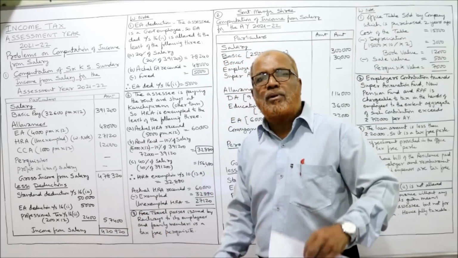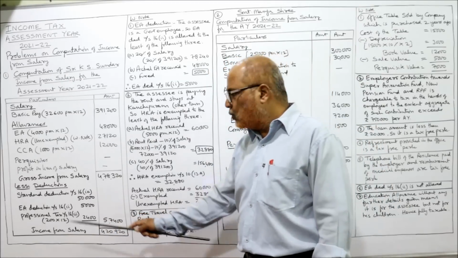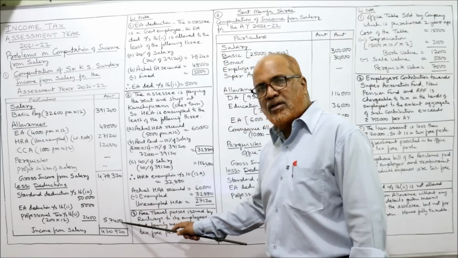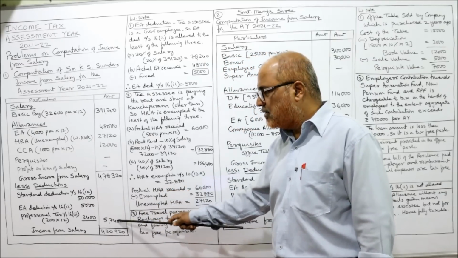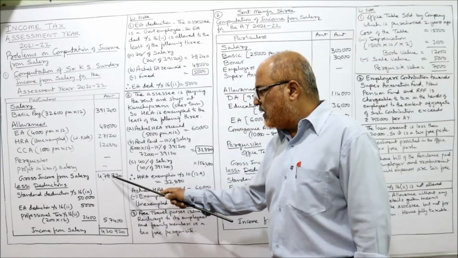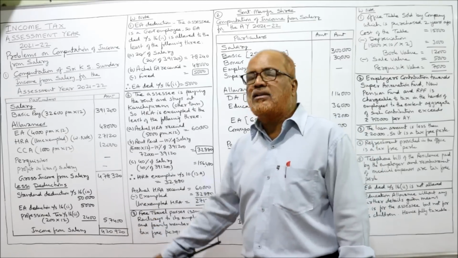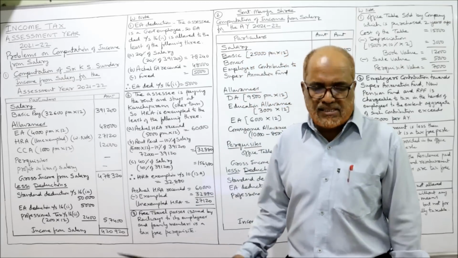Profession tax given in the problem is 200 per month. So 200 into 12, 2,400. Take the total of these 3, 57,400. Deduct: 4,78,320 minus 57,400, you'll get 4,20,920. This is income from salary.